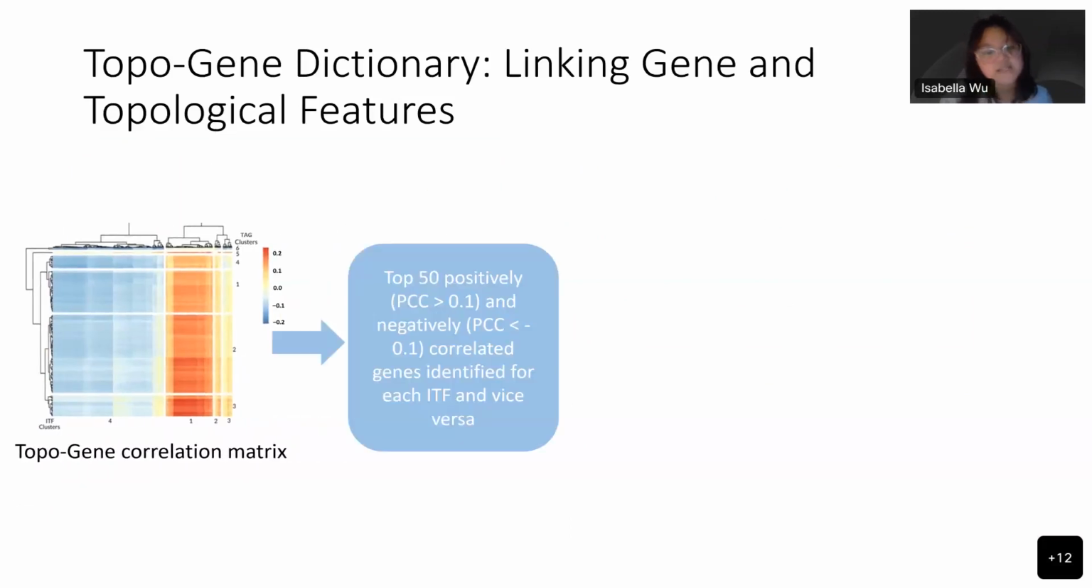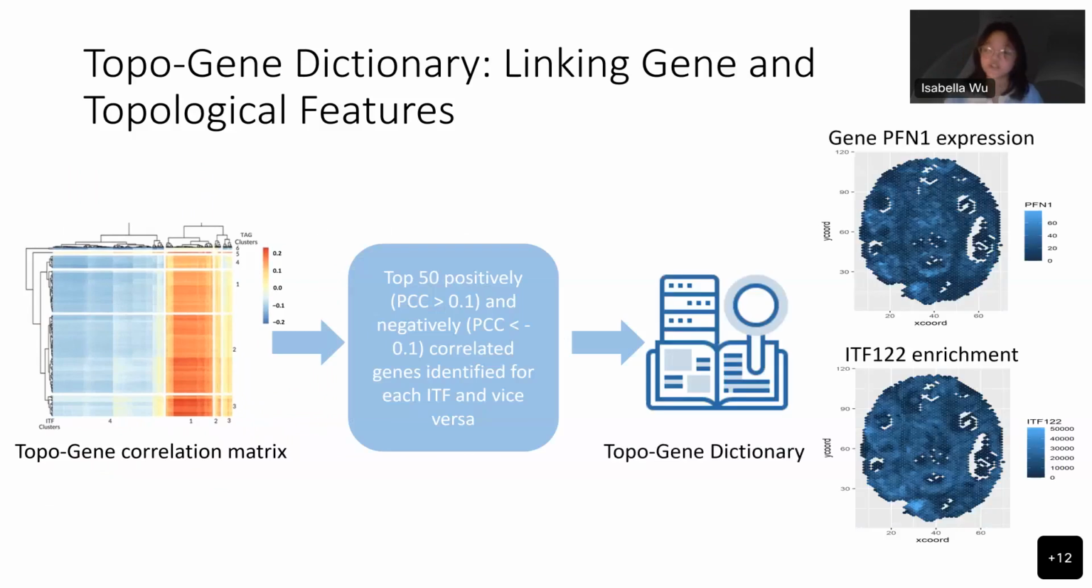For each ITF, the top 50 positively and negatively correlated genes were selected, and vice versa for each gene. The dictionary reveals how gene expression impacts the spatial arrangement of cells. The dictionary identified the gene PFN1 and ITF122 as highly correlated, and their enrichment diagram shows that they are indeed nearly identically distributed, enriched in the tissue sample.